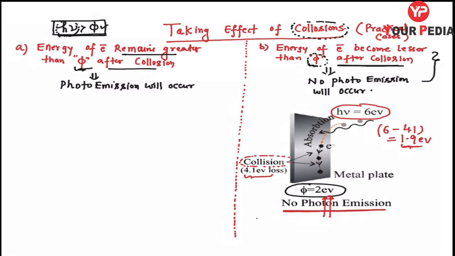So keep this factor always in mind. Is it clear? So what I simply say, the remaining energy of the electron after collisions is less than the work function.